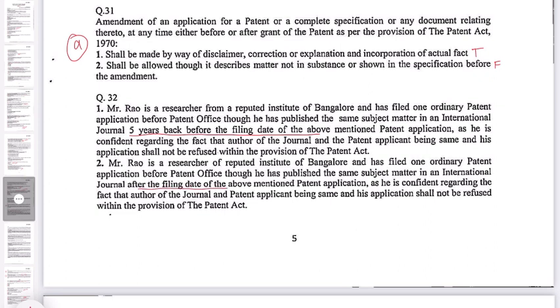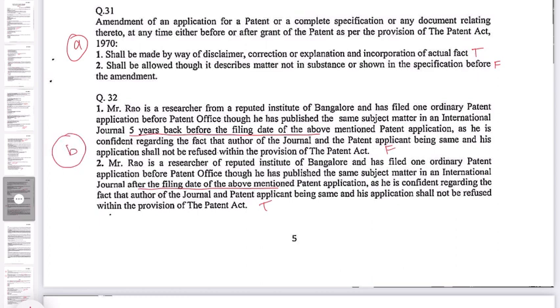Second, Mr. Rao is a researcher of a reputed institute of Bangalore and has filed one ordinary patent application before the Patent Office, though he has published the same matter in an international journal after the filing date of the above mentioned patent application. As he is confident regarding the fact that the author of the journal and patent application being same, his application shall not be refused within the provision of the Patent Act. So this is true. So correct option is B. Statement 1 is false and statement 2 is true.